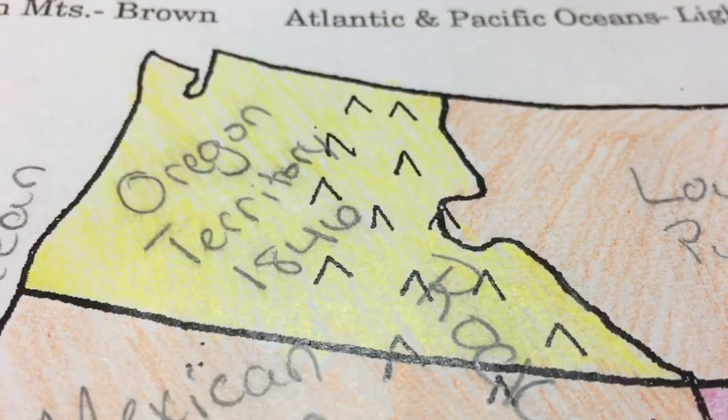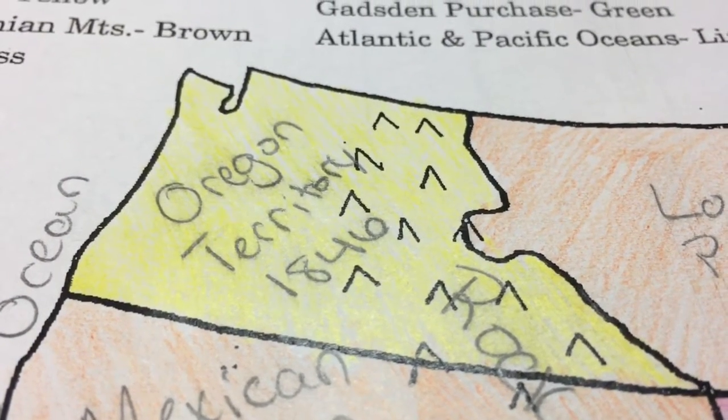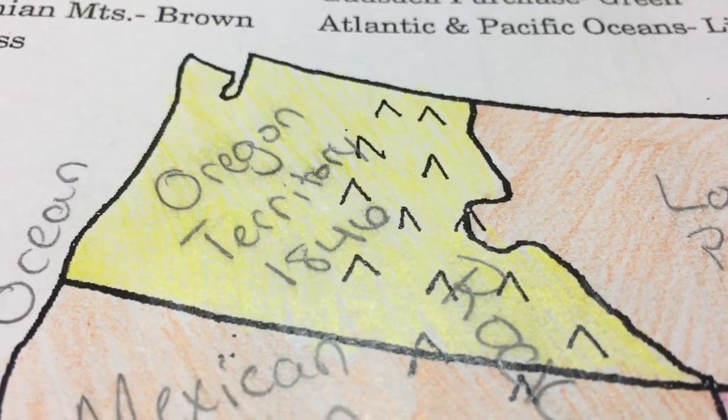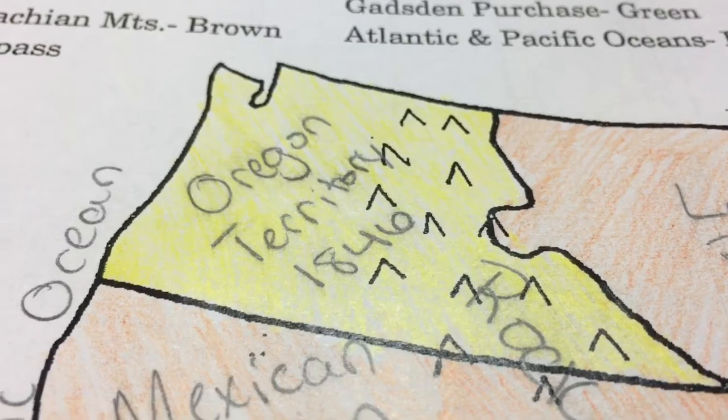The Oregon Territory was created in 1846 by a group of settlers. It was located in the northwest part of the United States. These settlers used the Oregon Trail to get from the east side of the country to the northwest side of the country where Oregon is located today.